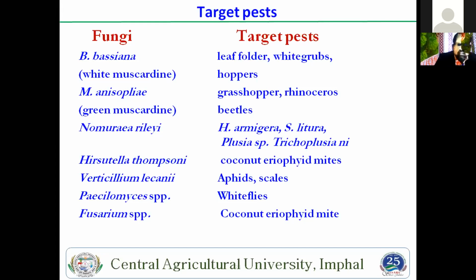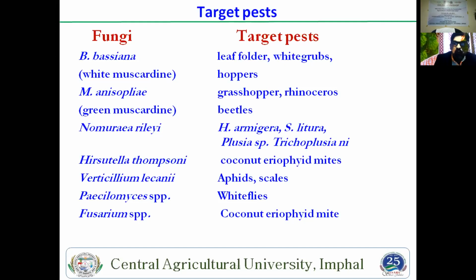Then Metarhizium anisopliae, also known as green muscardine, controls the grasshopper and rhinoceros beetle. That is the major problem, and they can be easily controlled by this. Then Nomuraea rileyi is another fungus that controls Helicoverpa armigera, then Spodoptera, tobacco caterpillar, then Plusia, Trichoplusia, which are easily controlled by this Nomuraea.